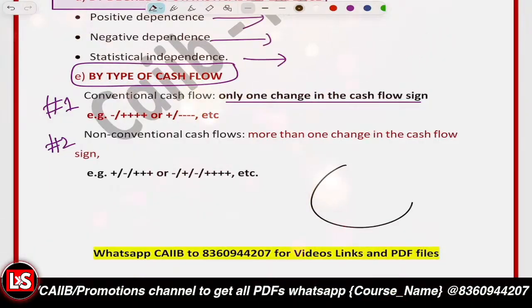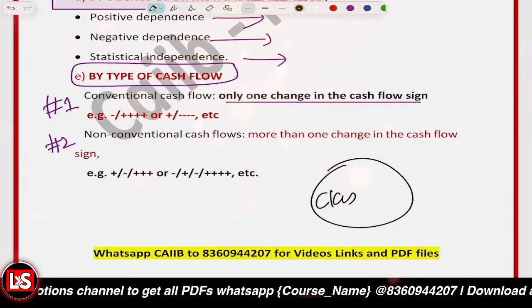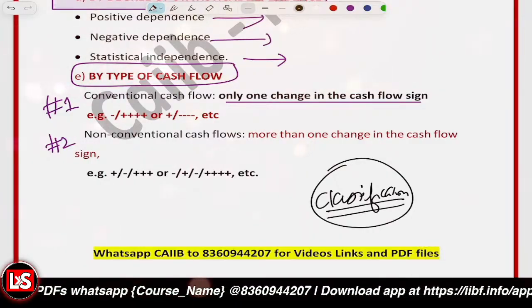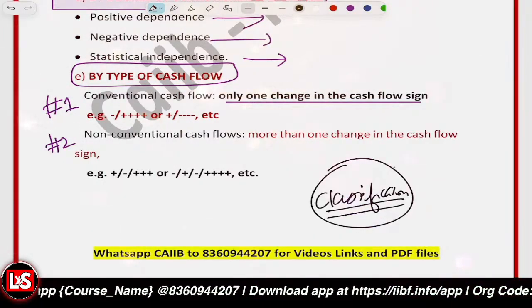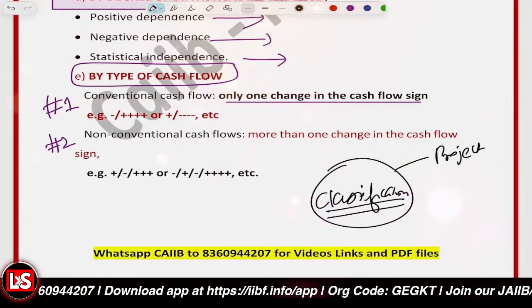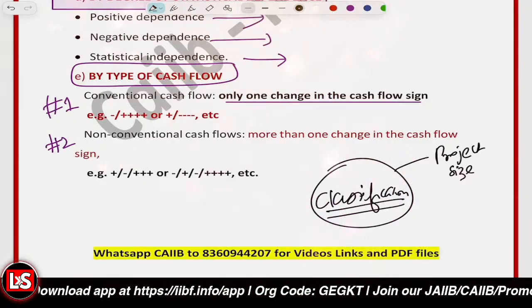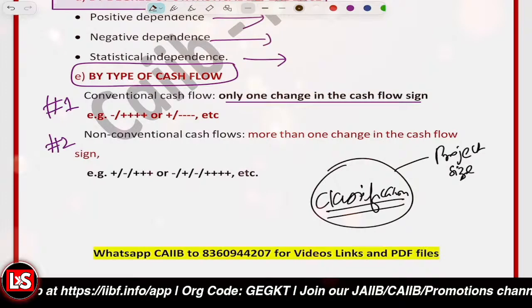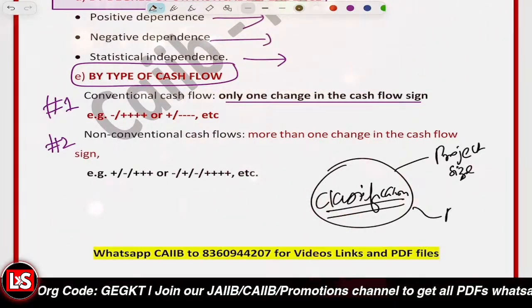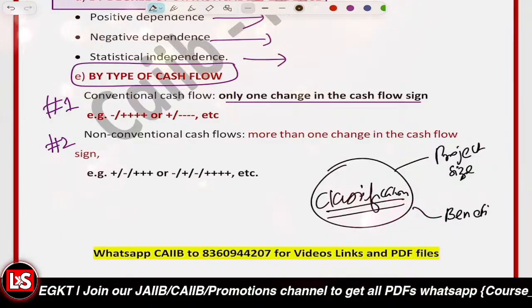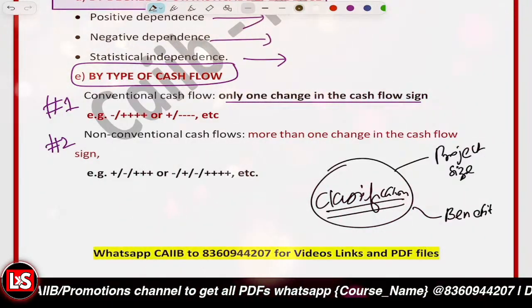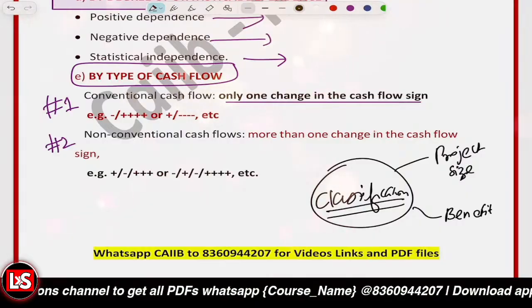When we are talking about the classification of projects, it could be by project size. Let me write it over here so that you memorize them. One is project size: a small project or a large project. Another is the benefit to the firm. The benefit could be in the form of increased cash flows, decreased risk, or indirect benefits.